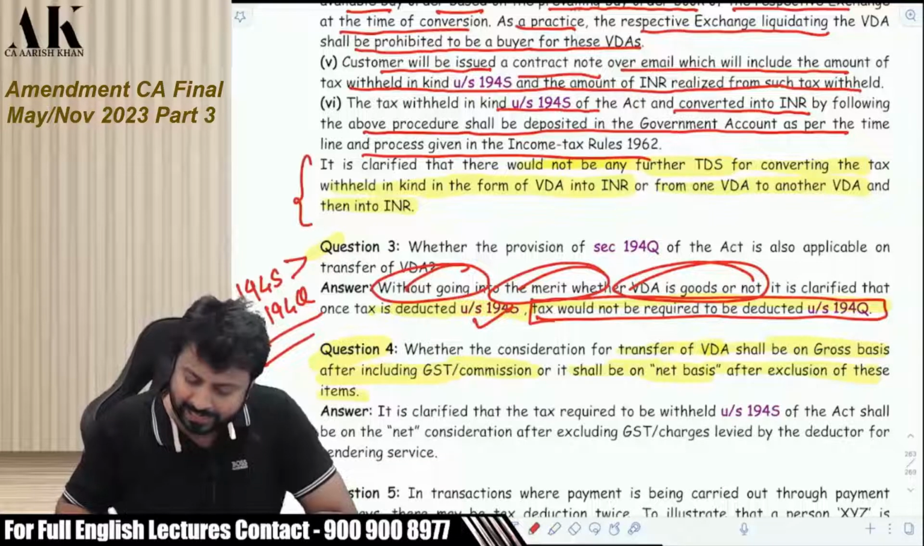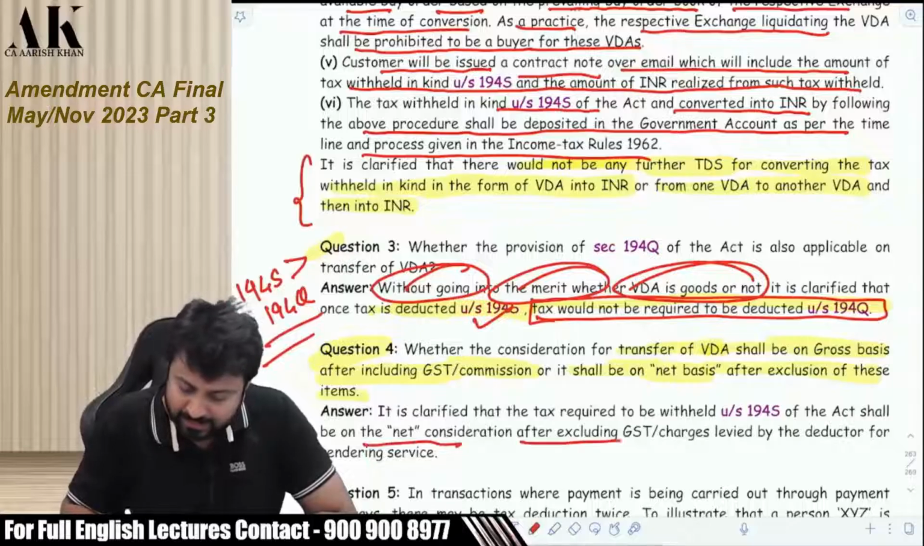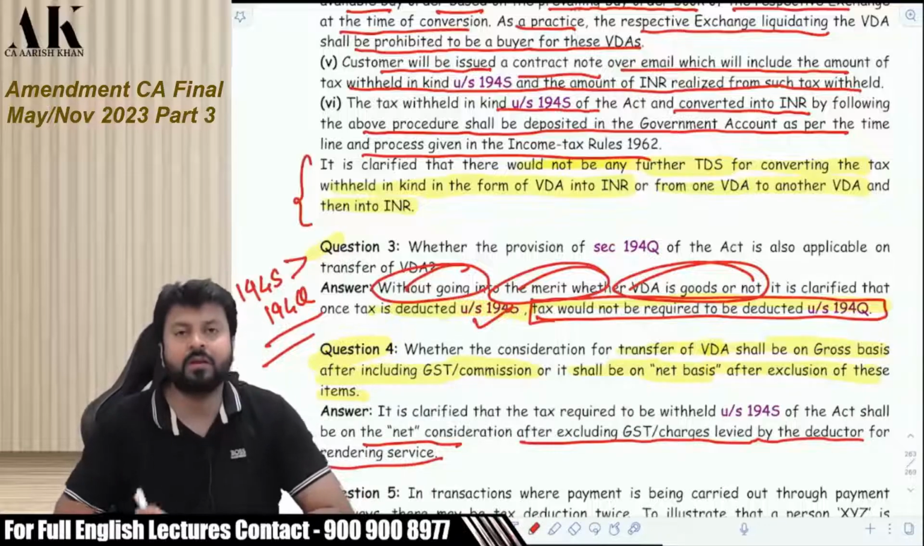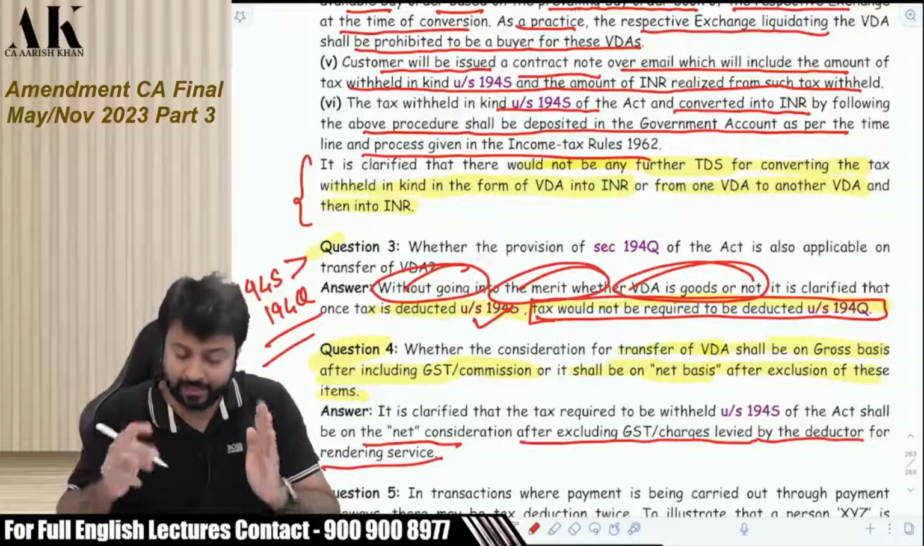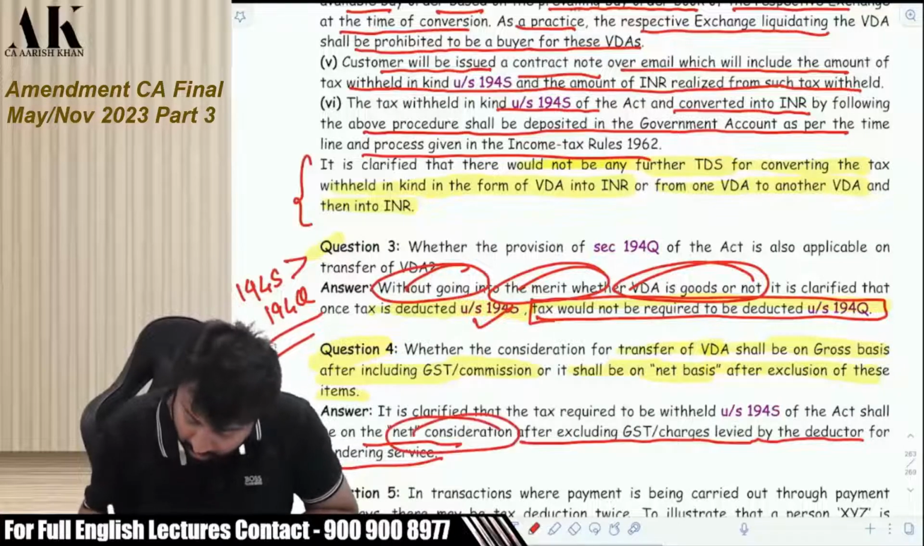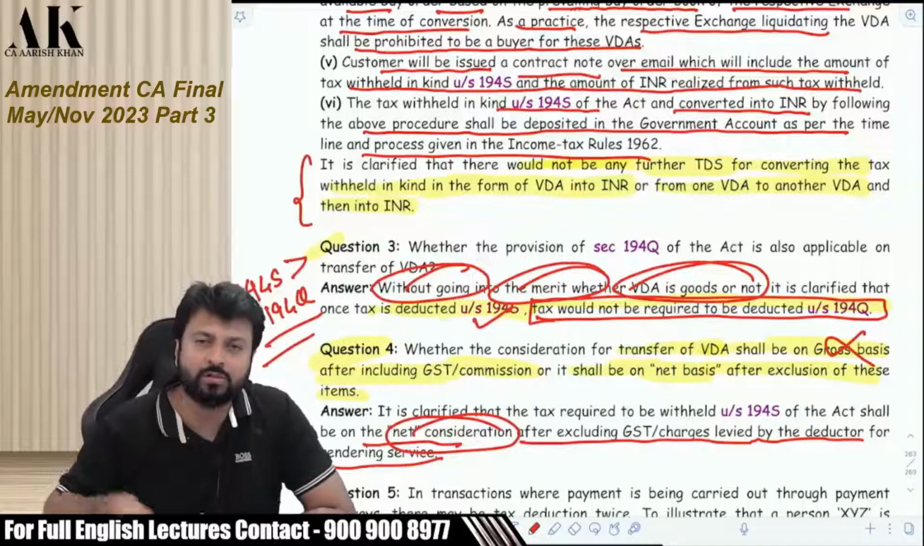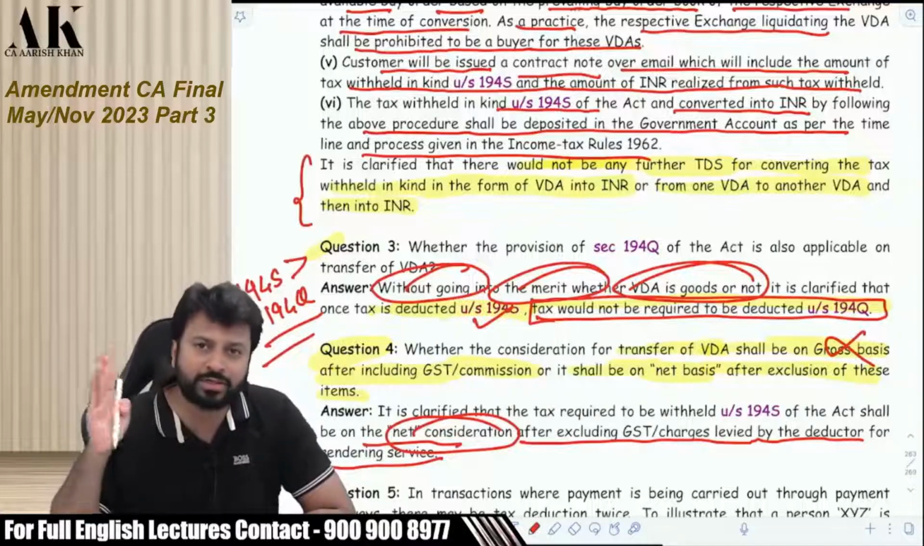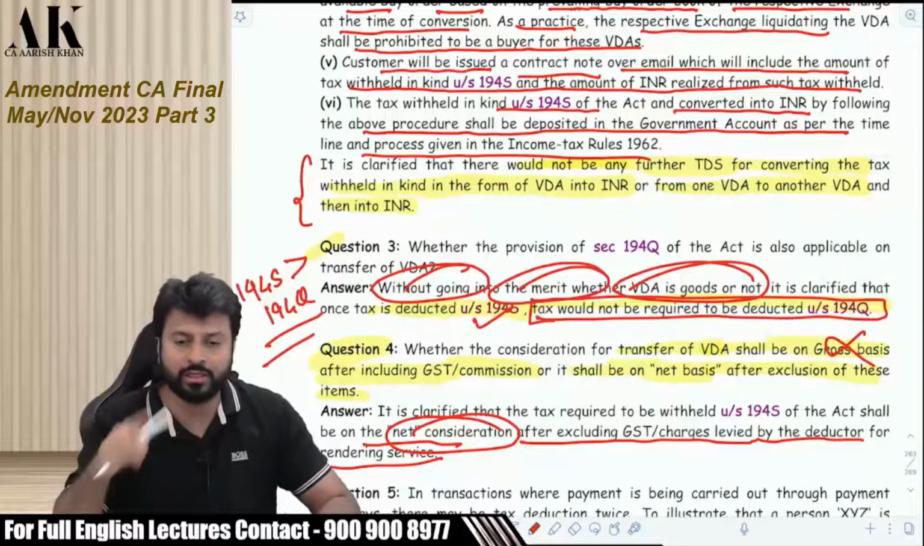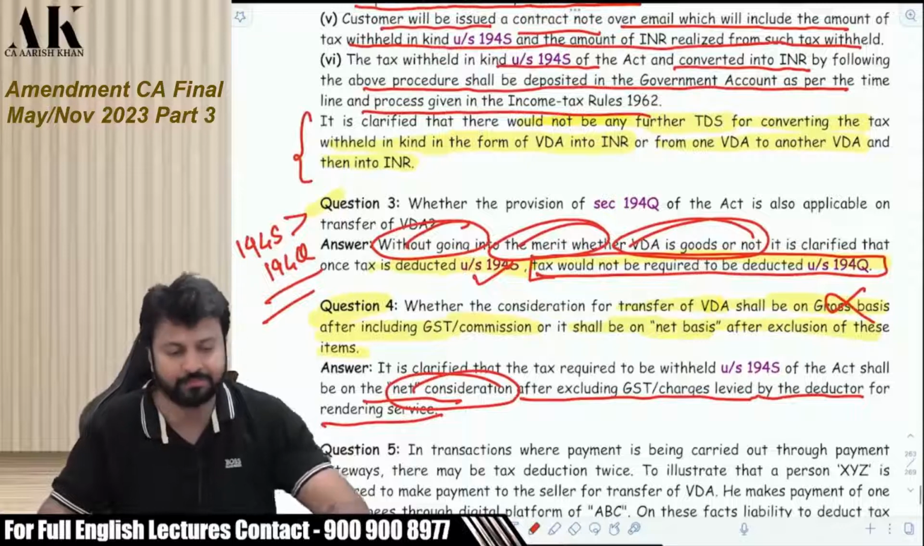The government has said that it should be on net basis after excluding GST or charges levied by deductor for rendering services. So you have to deduct TDS on net amount and not on the gross amount. Okay. You have to exclude GST, you have to exclude the commission, etc. And you have to deduct TDS on the net amount, not on the gross amount. Just check it once. Okay.